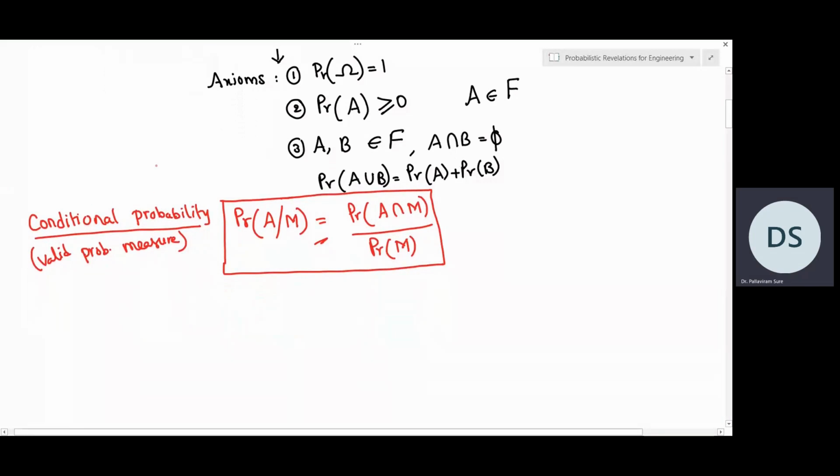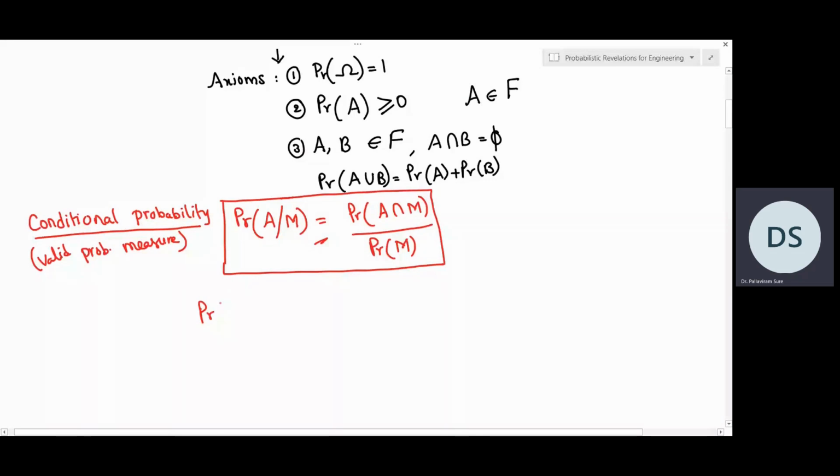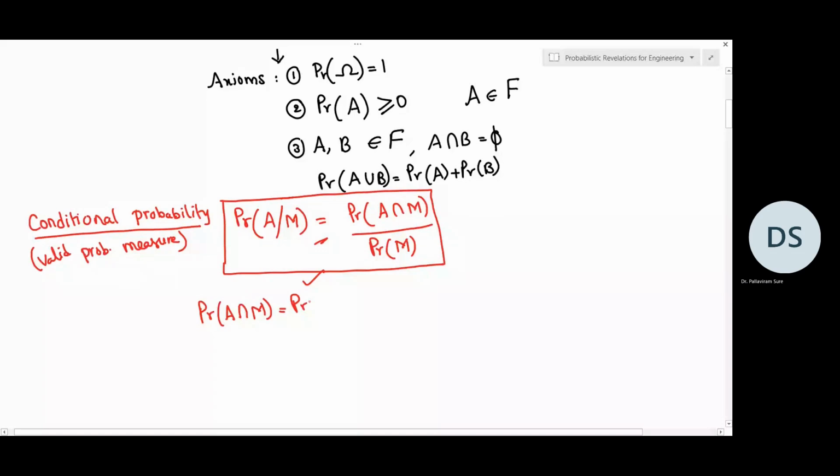So first let us say we write the probability of A intersection M. Using this definition, we can write it as probability of A given M multiplied by probability of M. So we know that this is called joint probability.